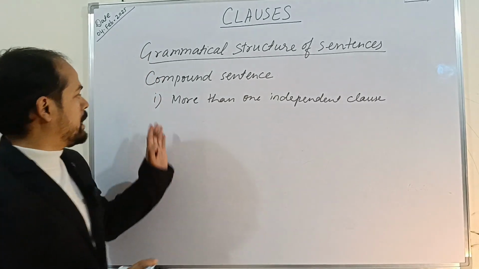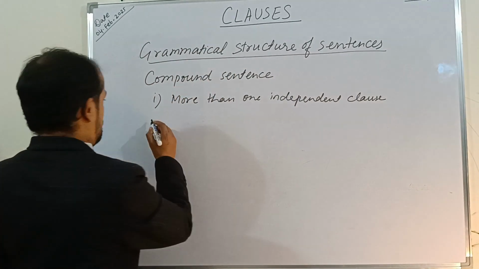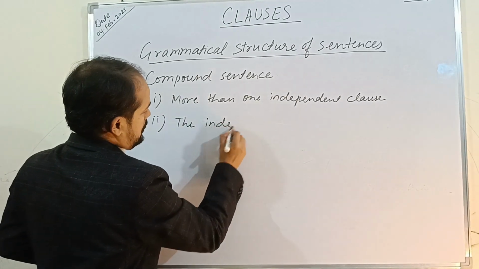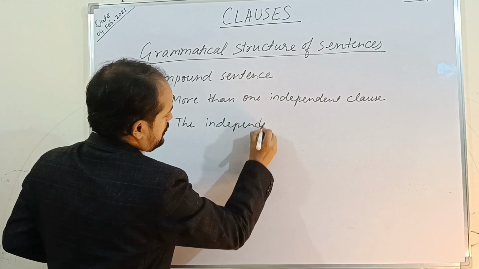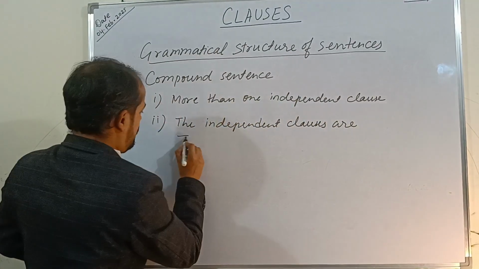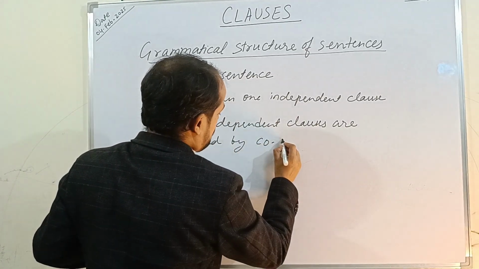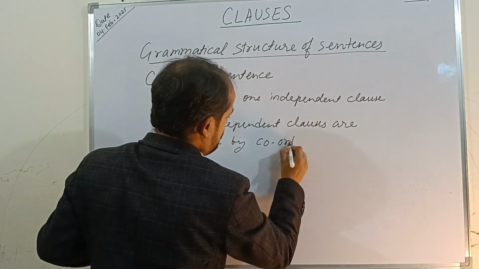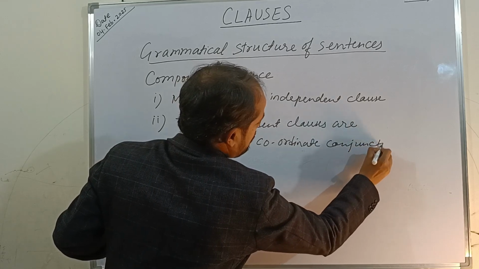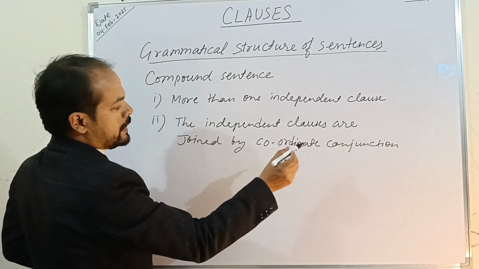Okay, the first condition: more than one independent clause will be there. Plus, the independent clauses are joined by coordinating conjunctions. So remember, if you have knowledge of coordinate conjunctions, you can easily do it. The independent clauses are joined by coordinate conjunctions.